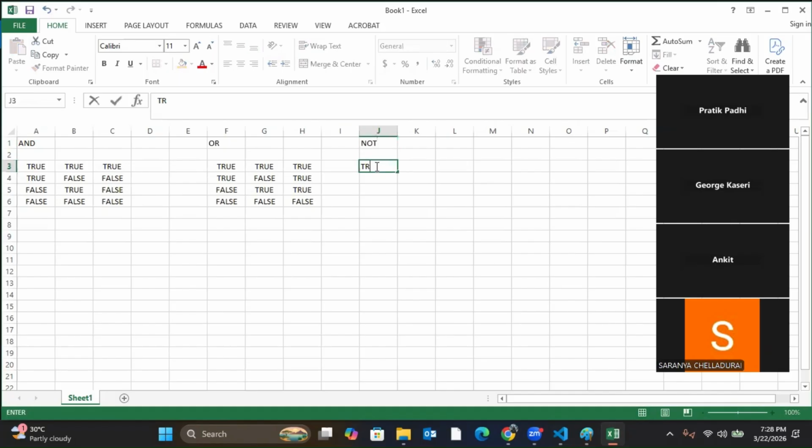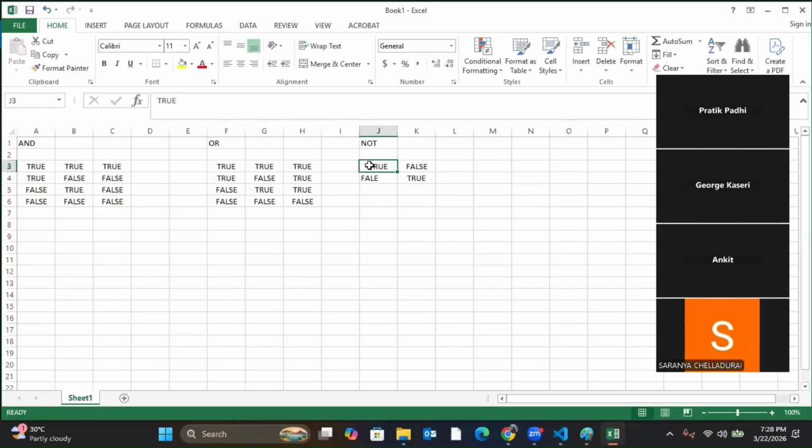The not operator makes true false and false true. Is this understood? This is the general rule for the AND operator, OR operator, and not operator. Okay? This clear?